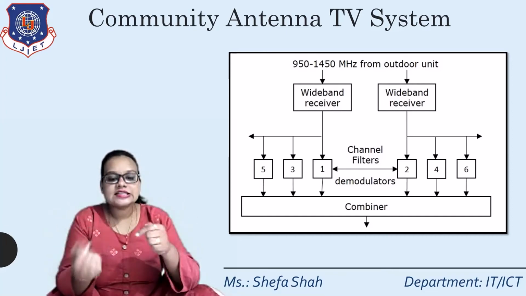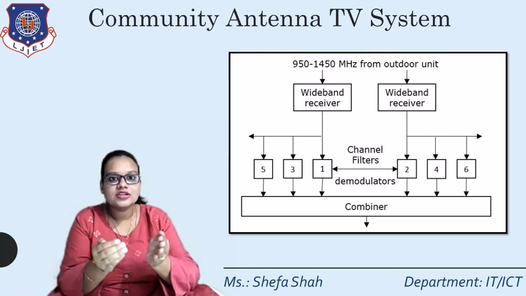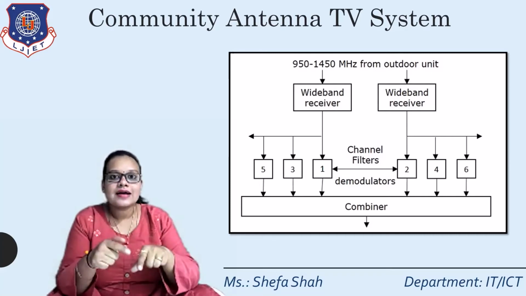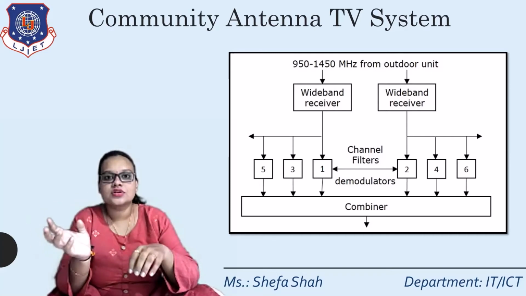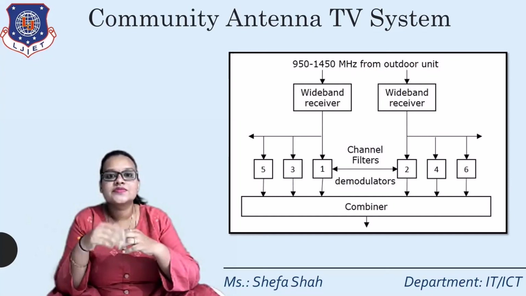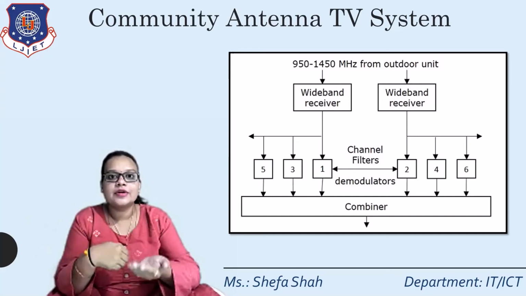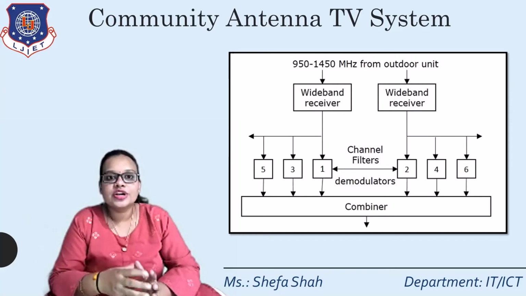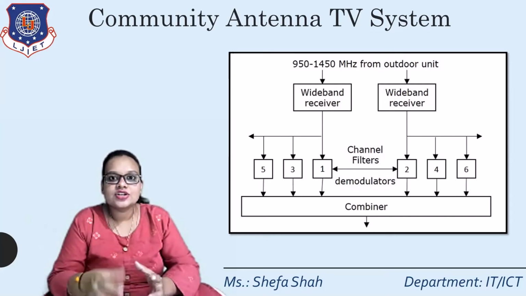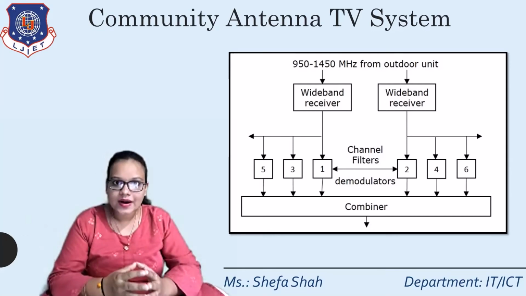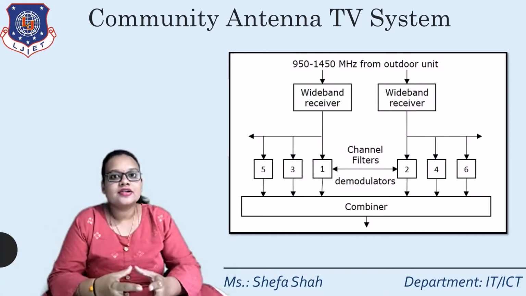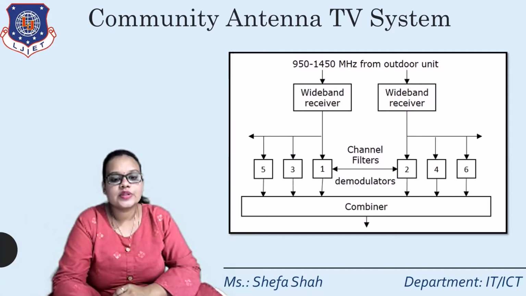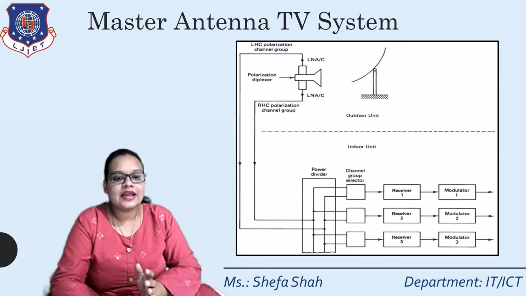Now, these signals are passed into a combiner where all the signals get multiplexed, and this single channel is passed on to several receivers or several users at the same time, and all the receivers receive the same channel at a particular time. So this is the community antenna TV system, where a large population uses the same channel simultaneously. Next, we will see the master antenna TV system.